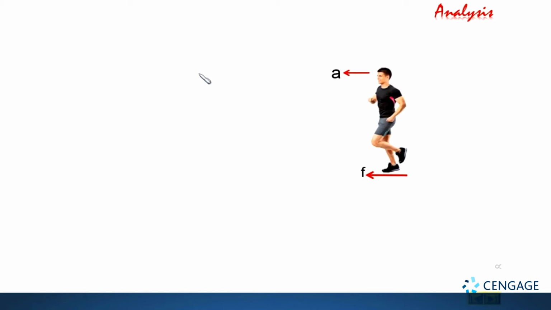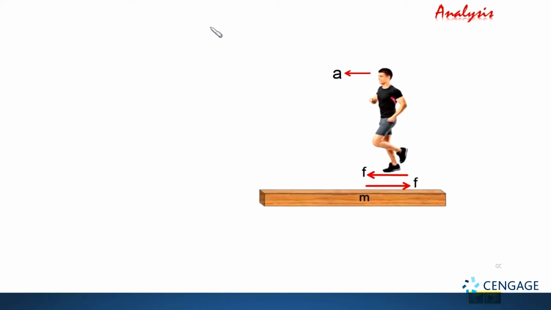Now let us make the direction of this friction force on the plank. If we consider this force of friction as action, then the reaction of this friction force should act on the plank in the backward direction, like this. Now analyze the plank. Because there is no friction force between the plank and the ground, only one force is acting on the plank, in the rightward direction. That means the acceleration of the plank should be in the rightward direction. Let us assign this acceleration as a1.